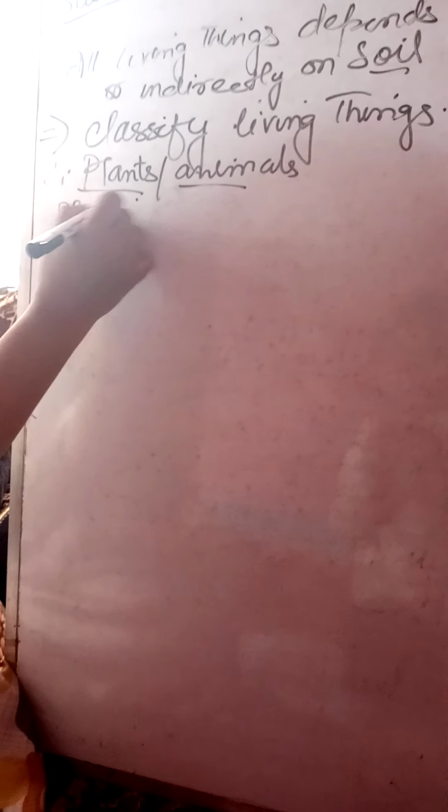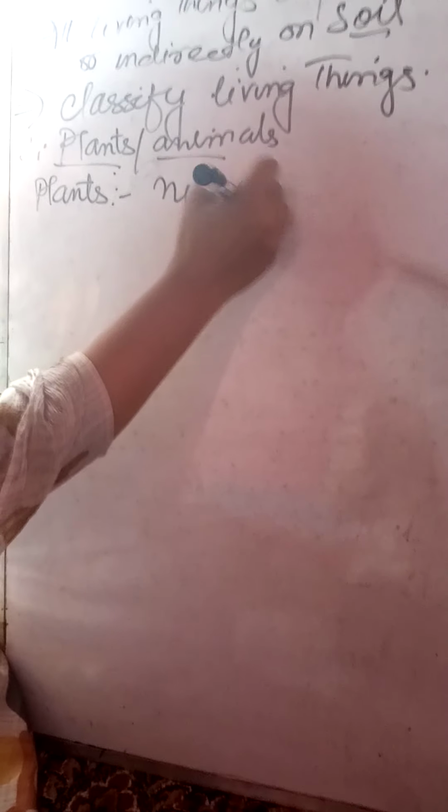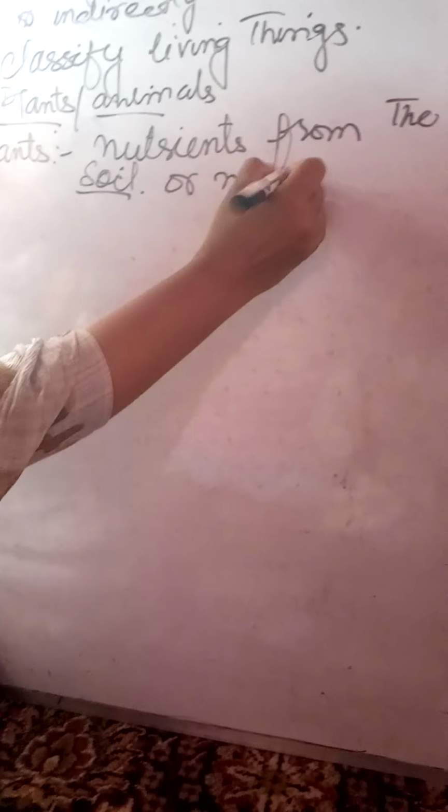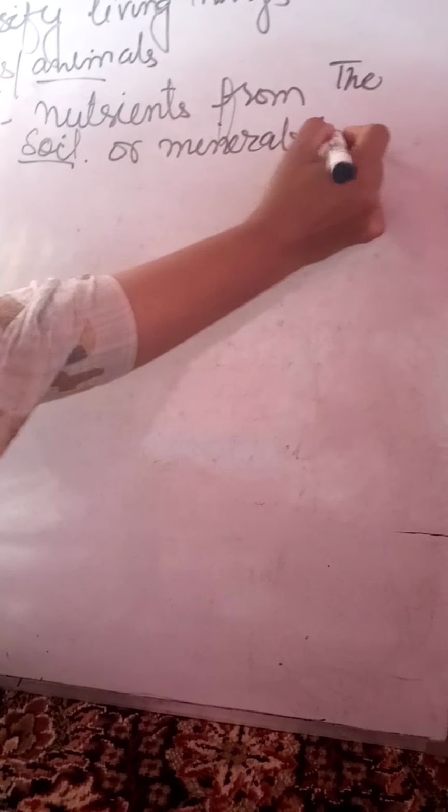Plants are dependent upon soil because they get all the nutrients, or minerals, from the soil, which are needed by them for growth or for life processes. They also get water, which they need during photosynthesis. You have already learned about it.